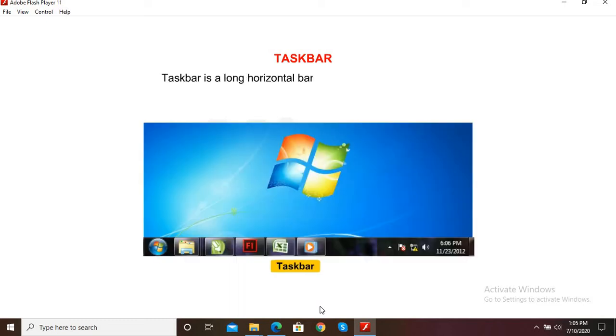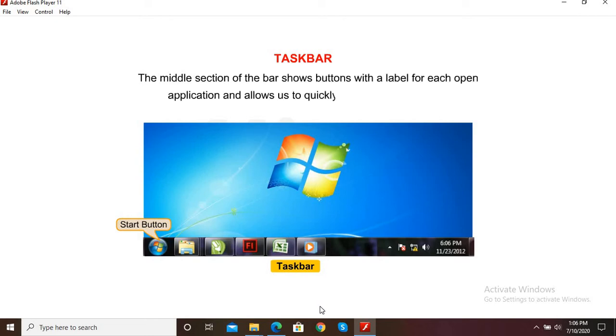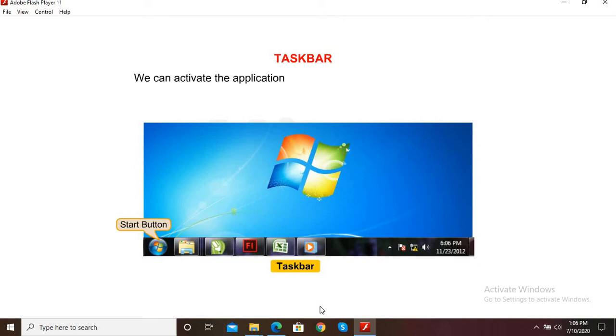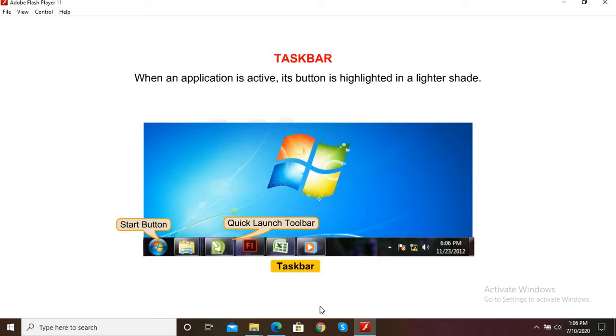Taskbar is a long horizontal bar at the bottom of the desktop. It has the Start button on the extreme left side. The middle section of the bar shows buttons with a label for each open application and allows us to quickly switch between them. We can activate the application window by clicking on its taskbar button. When an application is active, its button is highlighted in a lighter shade.